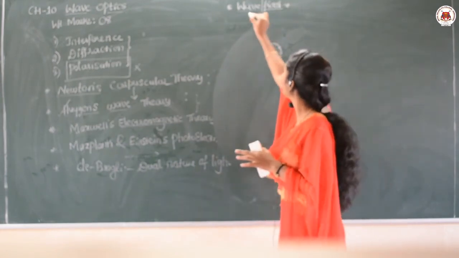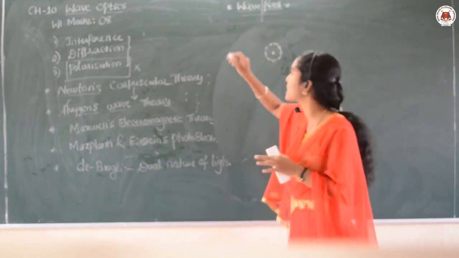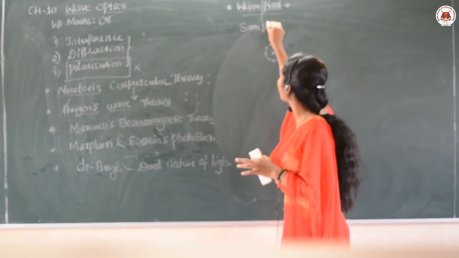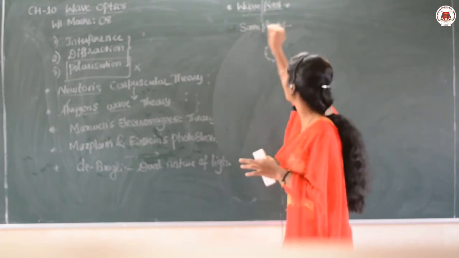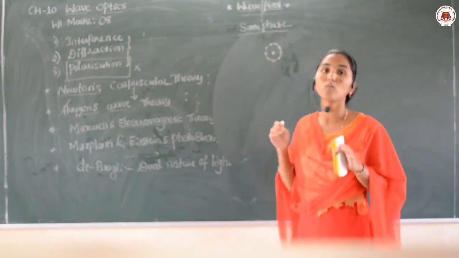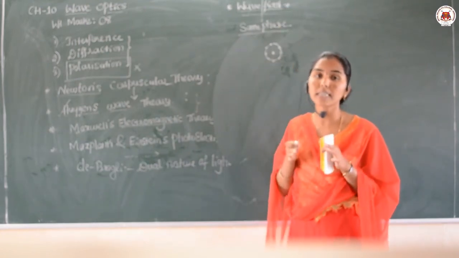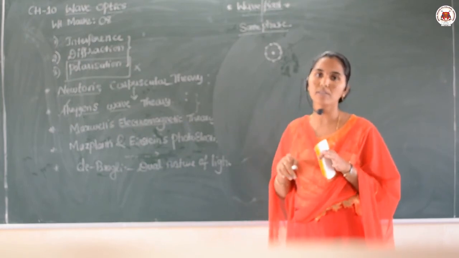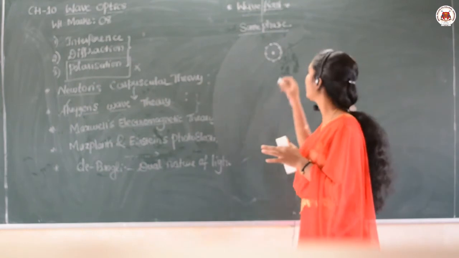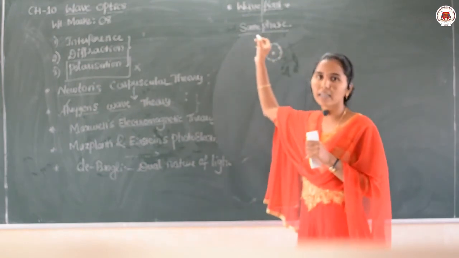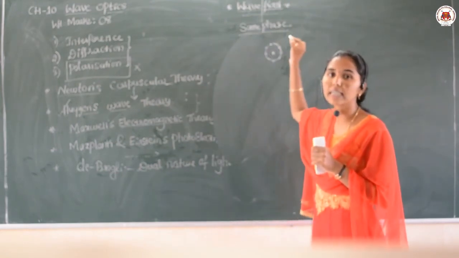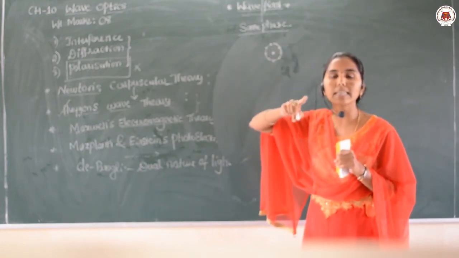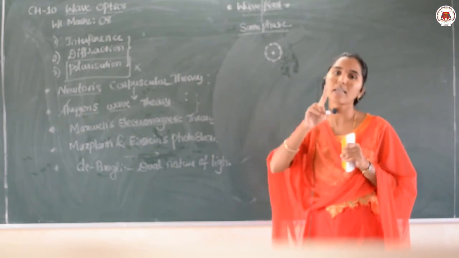Remember, dear students, wavefront means the same phase. This type of question may be asked in your competitive exams also. What is a wavefront? Which quantity remains constant in a wavefront? The phase remains constant. So a wavefront is the locus of all the points which are oscillating with the same phase.